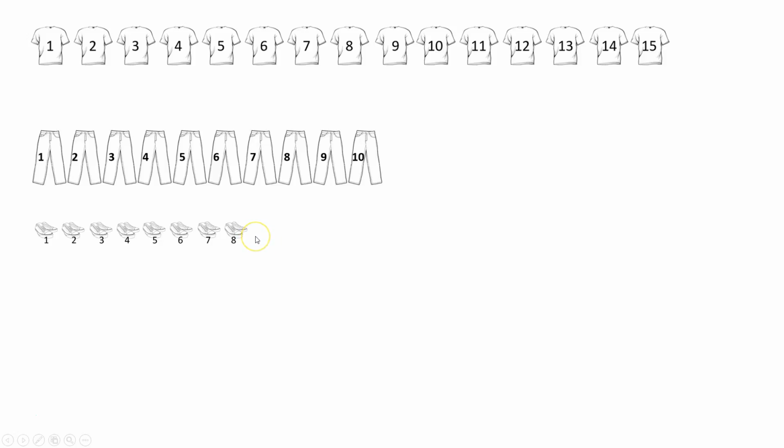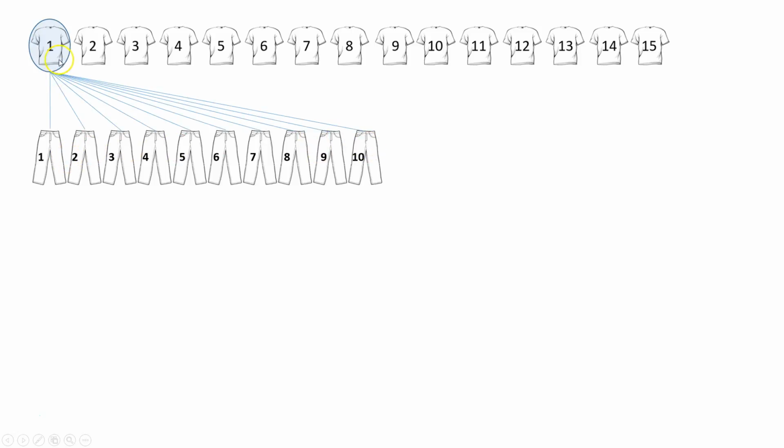Let's say I've got 15 shirts to choose from. Let's ignore shoes for now. Let's just look at shirts and pants, and then we'll bring shoes back into the mix a little later on. Let's say I pick shirt 1. If I'm wearing shirt 1, I can still pick any one of these 10 pants, right? So that's 10 outfits just off of that one shirt.